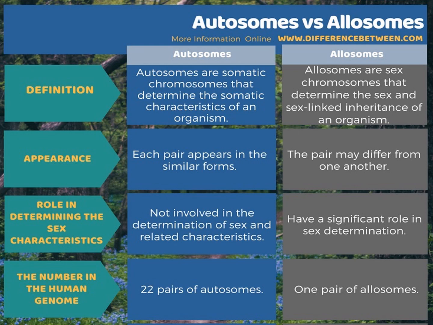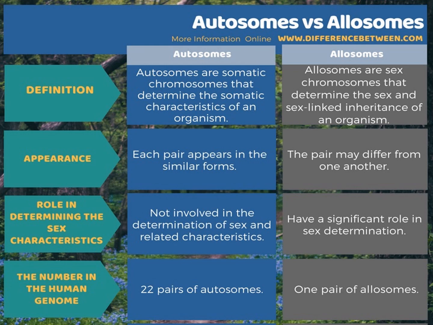Autosomes contain genes that determine the somatic characters. Male and female have an equal number of autosomes. Allosomes are responsible for determining the sex of an individual. They are also called sex chromosomes or heterochromosomes.